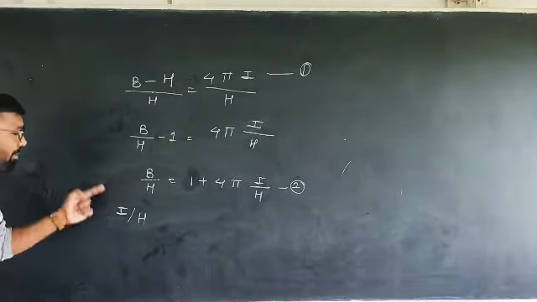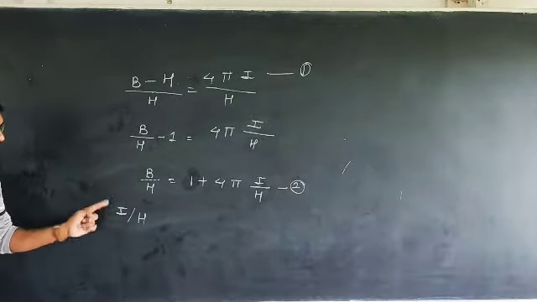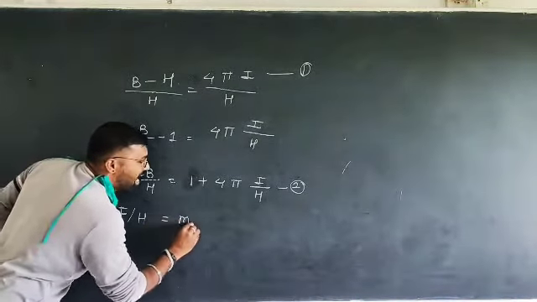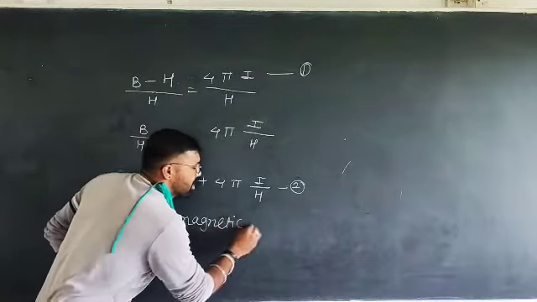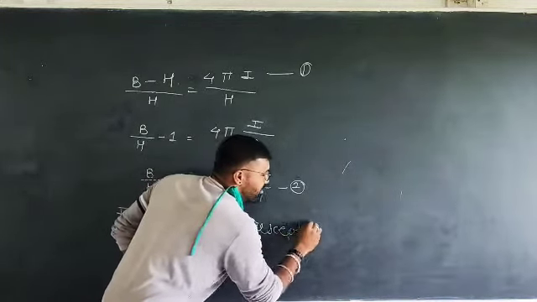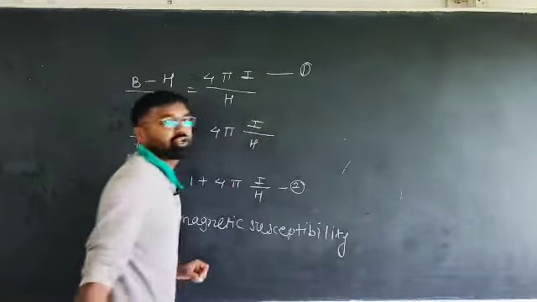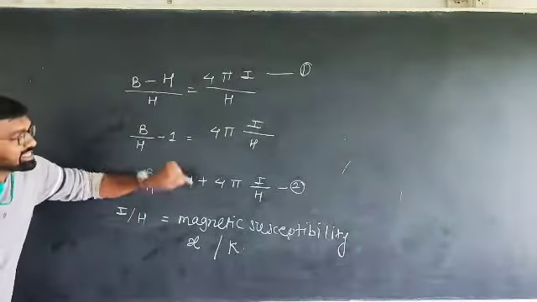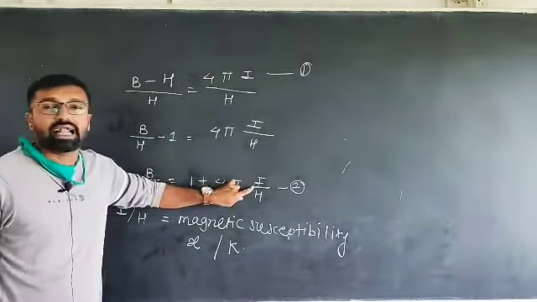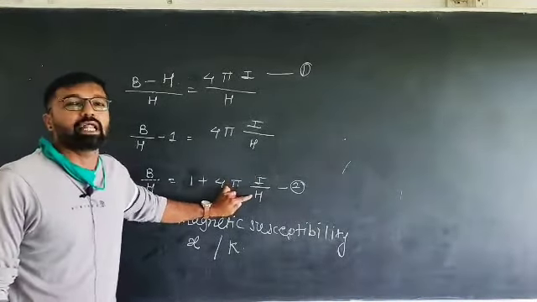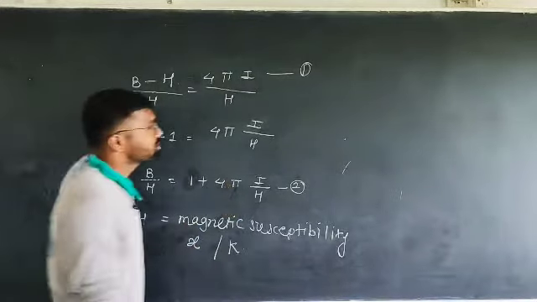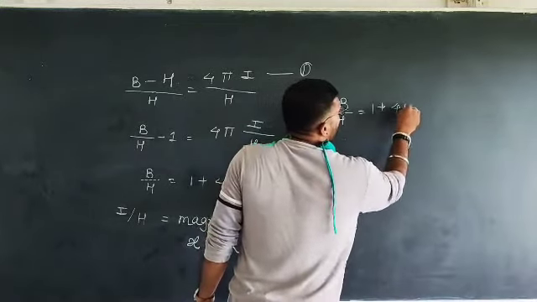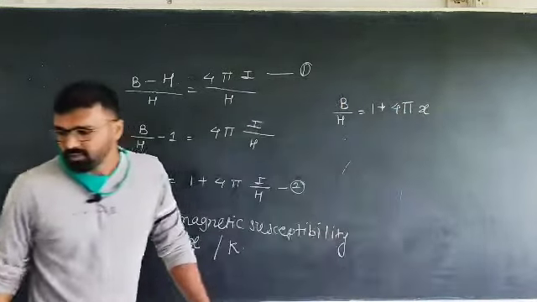The ratio of the capacity of a substance to be magnetized in the presence of an external magnetic field is the magnetic susceptibility, which is denoted by symbol chi or K. That means inside equation 2, the ratio I upon H is replaced by either chi or K. So I can write this equation as B upon H is equal to 1 plus 4 pi chi, right?